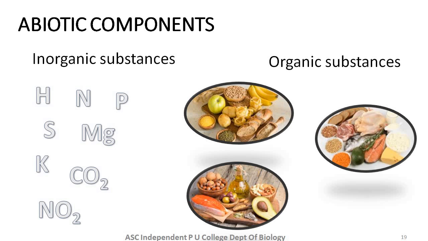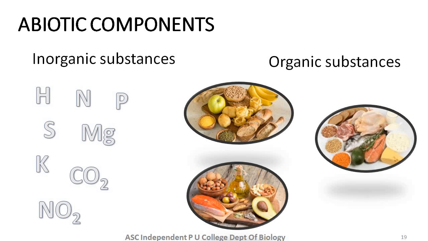Glucose will be broken down in the animal body and ATP will be released, which will be utilized for their metabolic activities, correct? And then the excess will be stored in the form of glycogen. In plants it is stored as starch, in animals as glycogen, with respect to carbohydrate. So there is conversion of organic substances from organism to organism, from plant to animal.